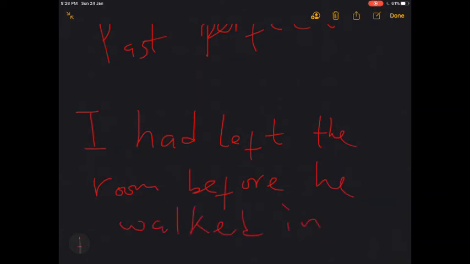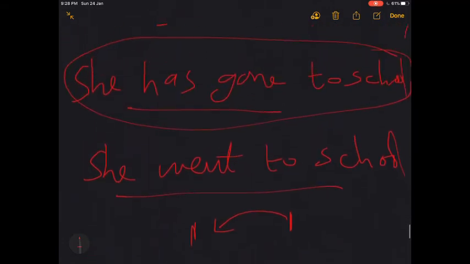So you cannot say I have left the room before he walked in. Once there's an event that is happening before another event, you have to use the past perfect tense.